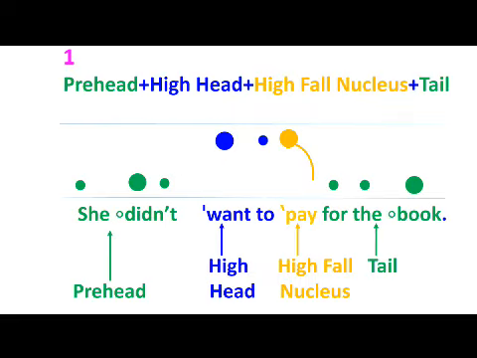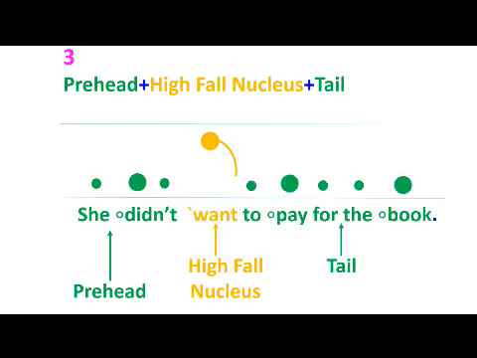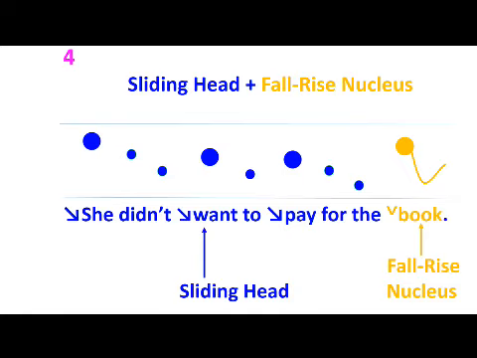didn't want to pay for the book. She didn't want to pay for the book. She didn't want to pay for the book. She didn't want to pay for the book. She didn't want to pay for the book. She didn't want to pay for the book. She didn't want to pay for the book. She didn't want to pay for the book.